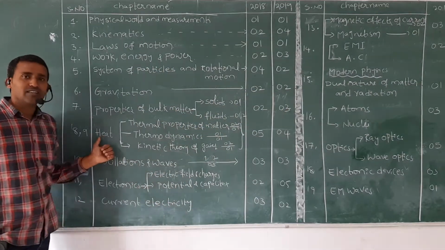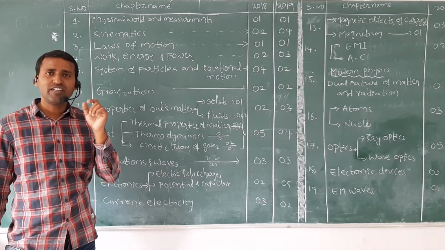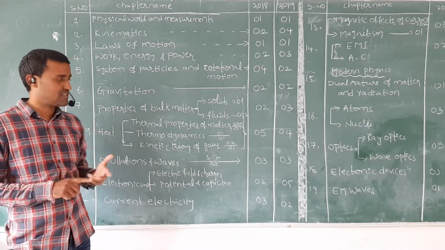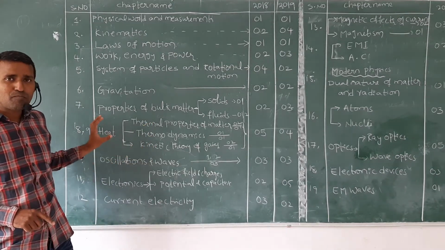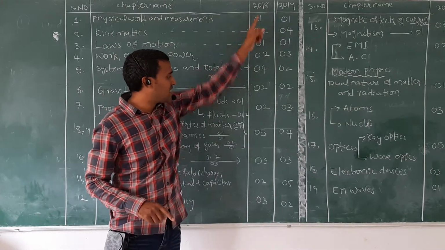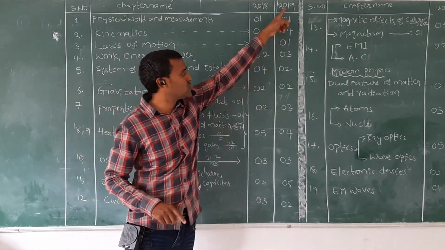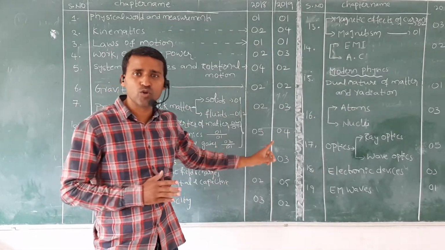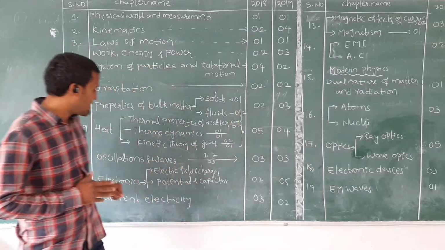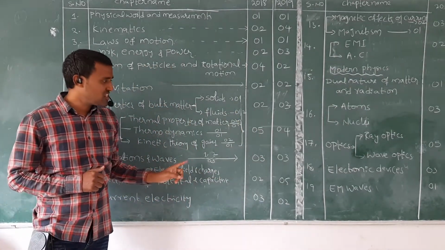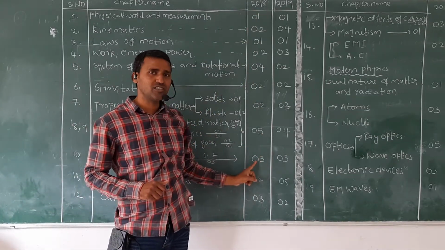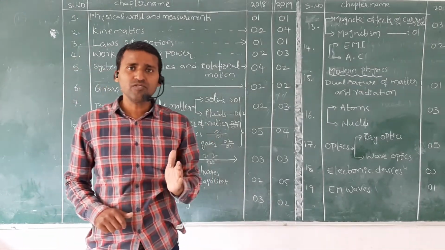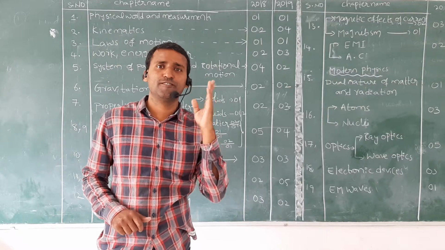Next, heat. Heat can be divided into three chapters: thermal properties of matter, thermodynamics, and kinetic theory of gases. From the complete heat chapters, 2018 has 5 questions and 2019 has 4 questions. So complete heat carries minimum 4 questions, maximum 5 questions. Next, oscillations and waves. From 18 we have 3 questions, from 19 we have 3 questions. So for oscillations and waves, they maintain 3 questions every time.